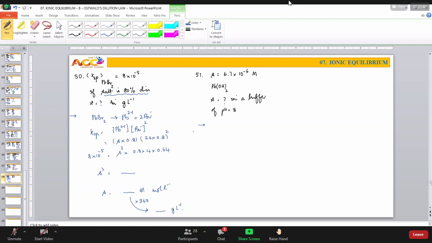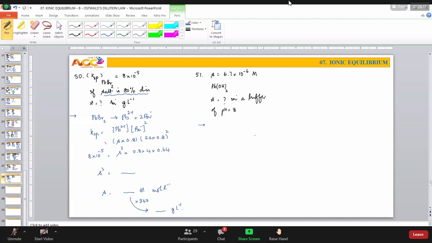You people said, sir, it is application of common ion effect. Some of you have given a proper answer. Here in this case also, if you want to check, sir, where is the question of common ion effect? Because we are having lead ion and OH- ion. Remember that when he says buffer of pH equal to 8, it means it has OH- ion also. If H+ ion concentration is 10 power minus 8, definitely you have to say OH- ion concentration is 10 power minus 6. So that is to be counted here in this case. So it is actually a problem with respect to influence of common ion.